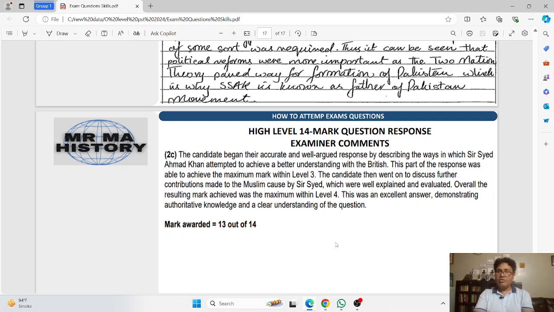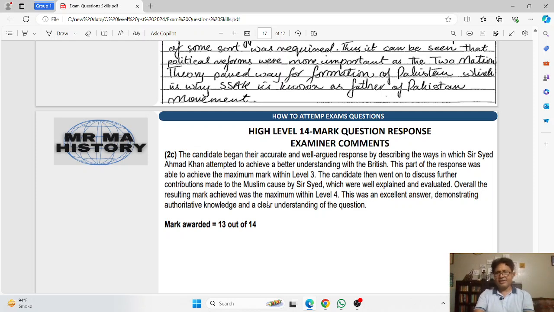The candidate then went on to discuss further contributions made to the Muslim cause by Sir Syed, which were well explained and evaluated. Now look at this word. Well explained means fully developed and evaluated. That means the candidate is also giving evaluation, also providing his judgment. And overall, the resulting mark achieved was the maximum within level 4. This was an excellent answer, demonstrating authoritative knowledge and a clear understanding of the question.